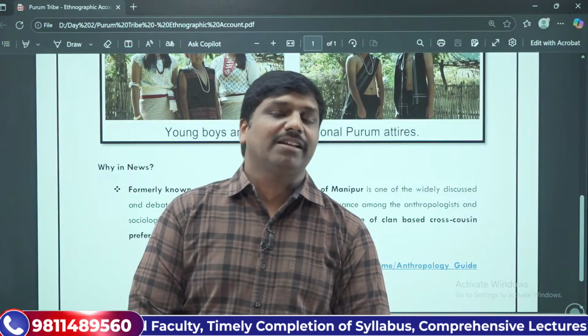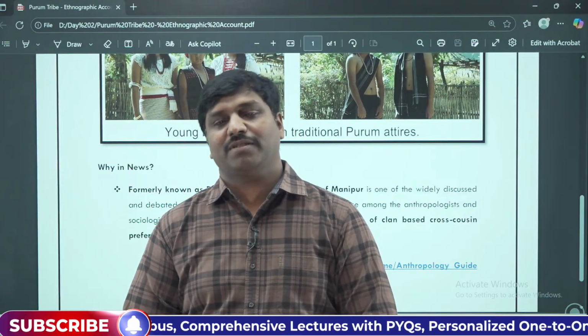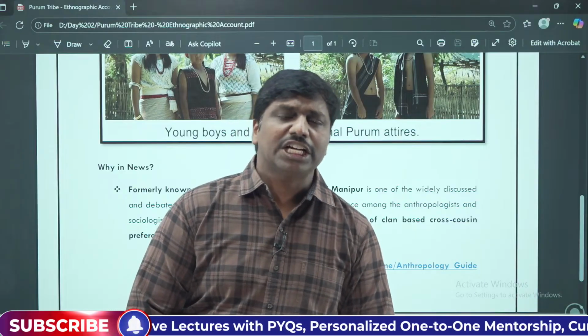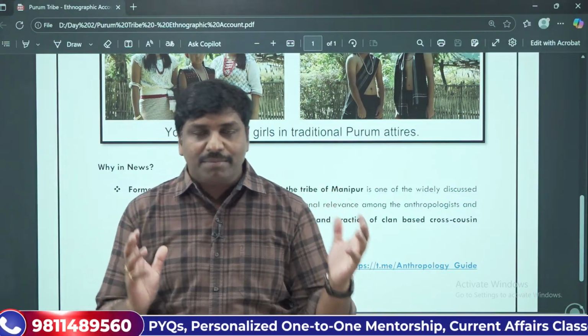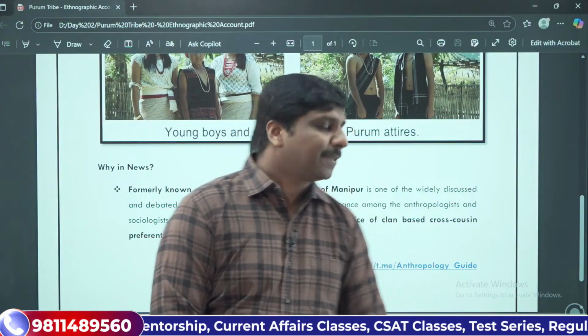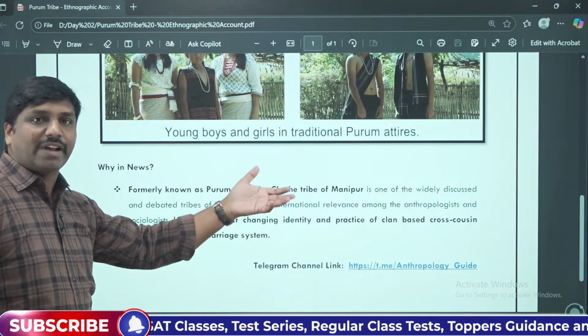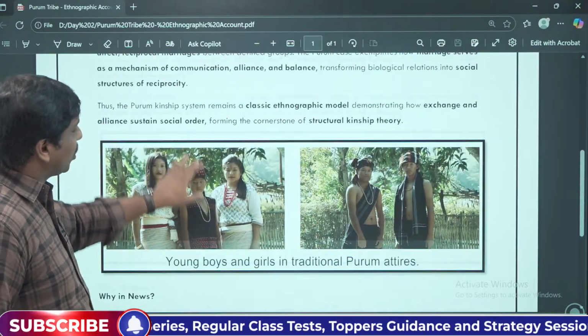Only because of this bilateral cross-cousin marriage system, their kinship system has been differently arranged. What do you mean by kinship? Kinship refers to the type of relationship that you have with your family members. So this is where they were in use, and that's why the question has been picked and given.